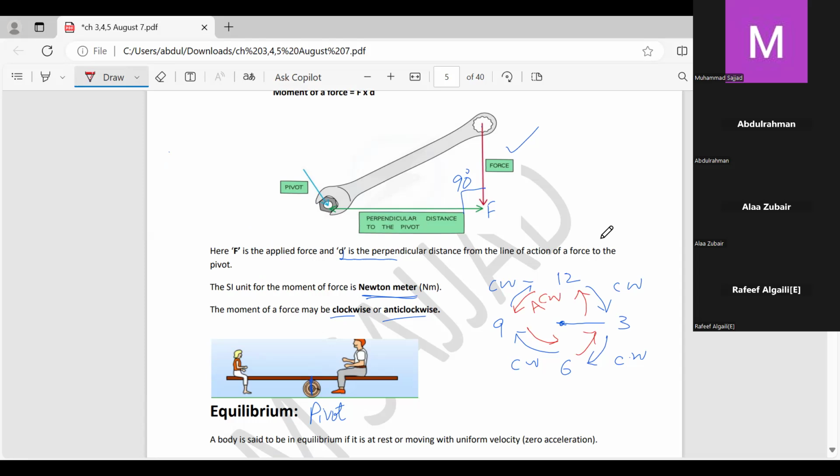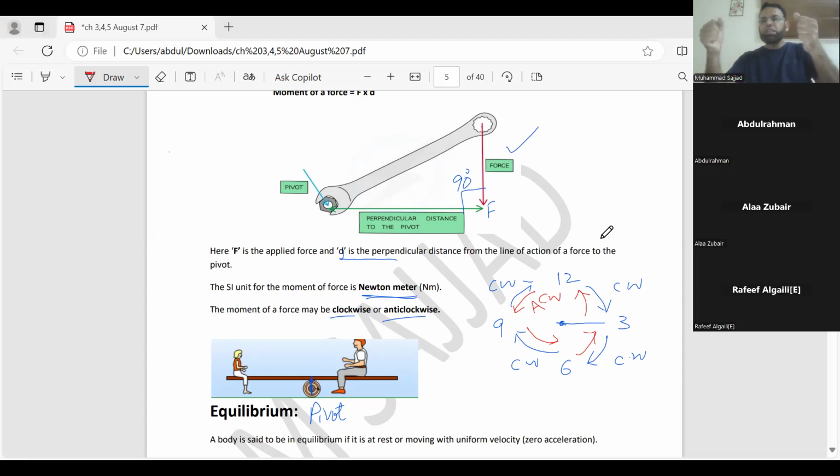If you are driving a car and you are going to make a right turn, that will be the clockwise motion. How will you make a right turn? Just observe, I'm going to drive. This is the steering wheel in my hand. So how clockwise? In this, the center is the pivot. The steering wheel is inside the body of the car and connected to the engine and all these things.